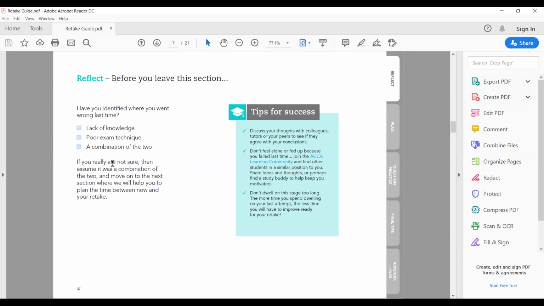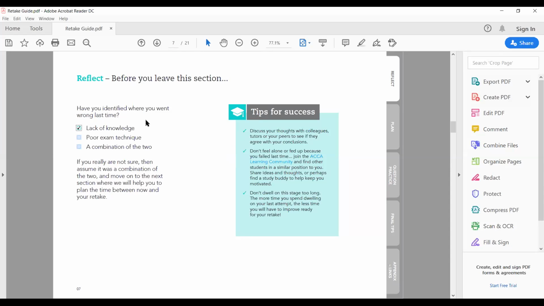So if I click in, I can click in now. So I'll tick okay, I have lack of knowledge, and then it will give you guidance on what to do now. Or if it was because of poor exam taking,